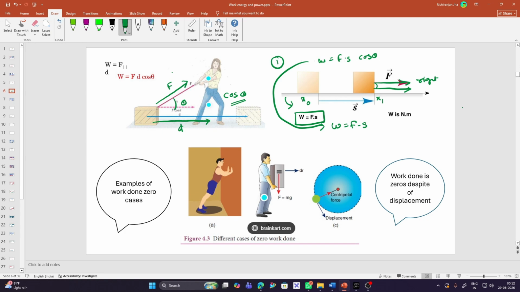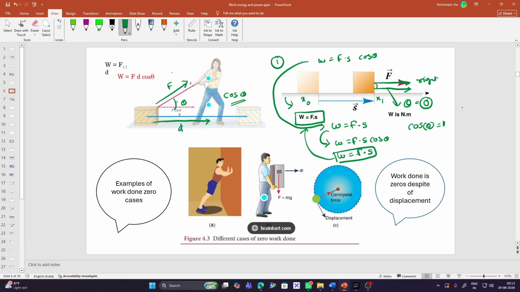So what do we conclude from this? We can clearly see that since force and displacement are parallel to each other, the angle theta is 0 degree. Let's use the equation of work is equal to force times displacement cos theta. Now I know that theta is equal to 0 degree, and cos 0 is 1. So I can write it as work is equal to force times displacement, and that is how we get this equation.